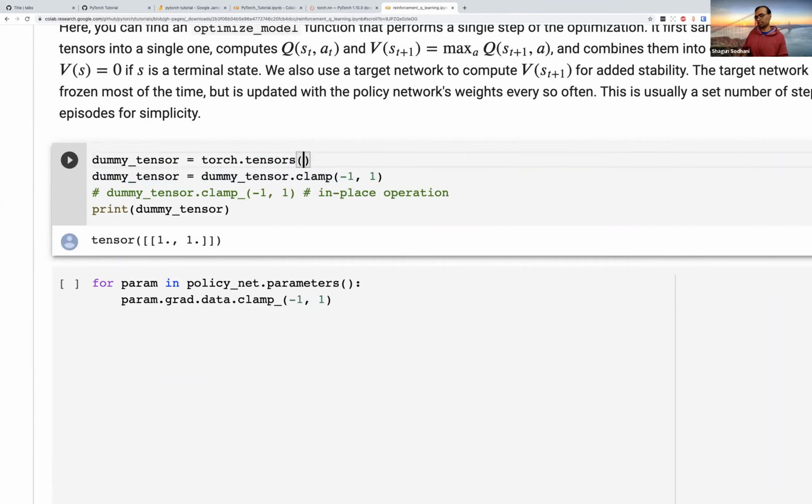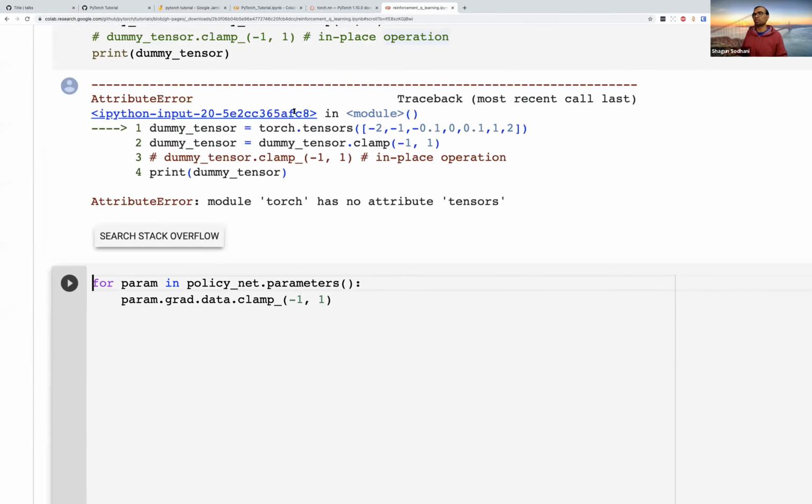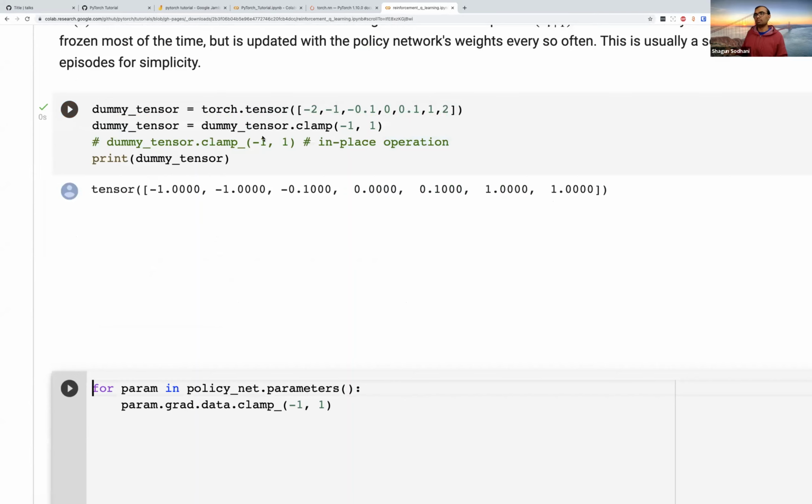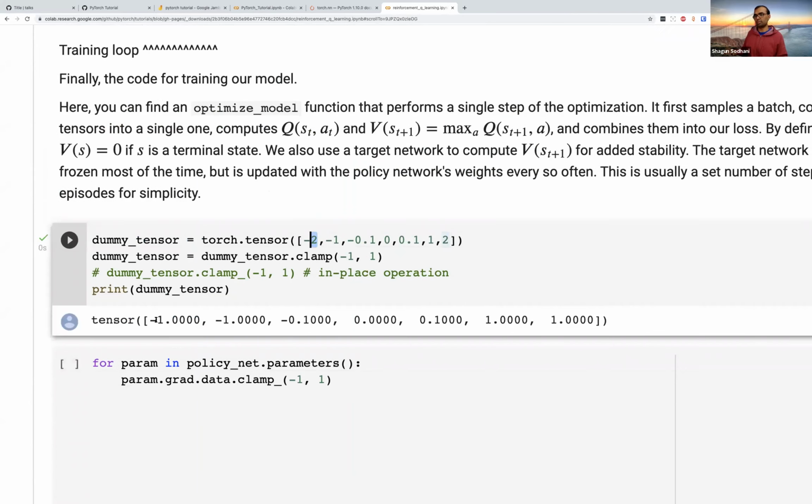So let's take a concrete example. Let's say -2, -1, -0.1, 0, 0.1, 1, 2, right? So -2 has been replaced by -1. -1 is -1, so nothing changes. -0.1 is -0.1. 0 remains 0, 0.1 remains 0.1, 1 remains 1, and 2 becomes 1. So anything that is outside the range is clamped. The things which are within the range are not changed.